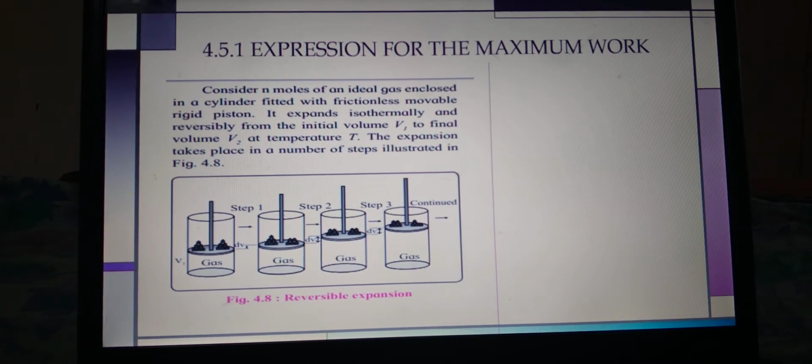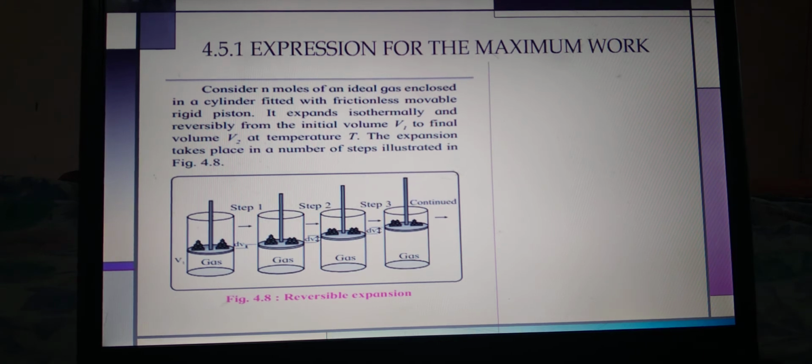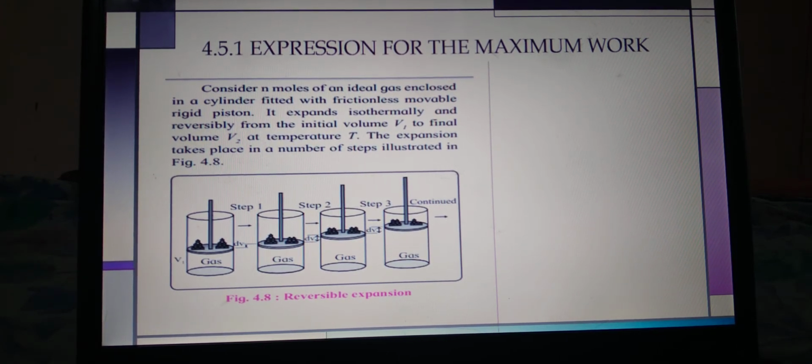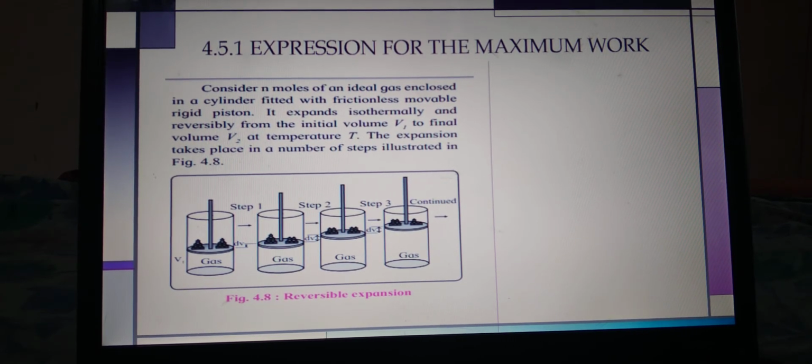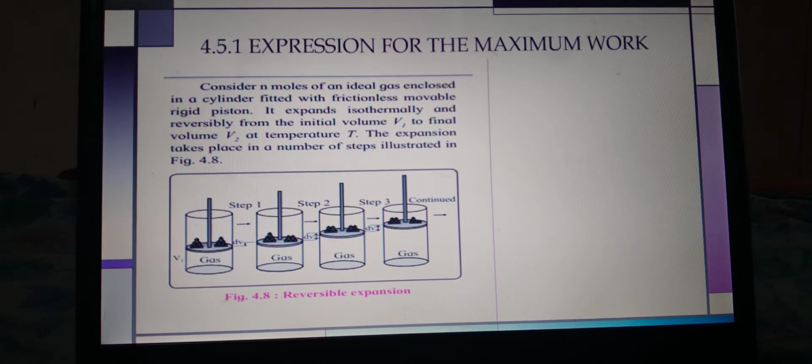Now students, consider n moles of an ideal gas enclosed in a cylinder fitted with a frictionless movable piston, that is a rigid piston. It is expanded isothermally and reversibly from initial volume V1 to V2 at temperature T. The expansion takes place in a number of infinitesimally small steps, a few of which are shown in the diagram.